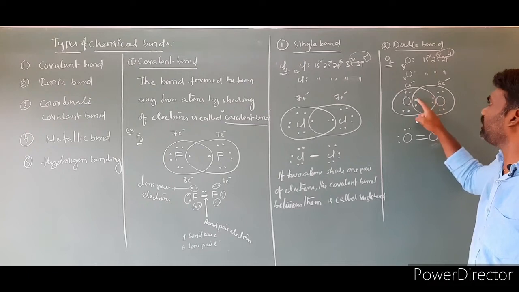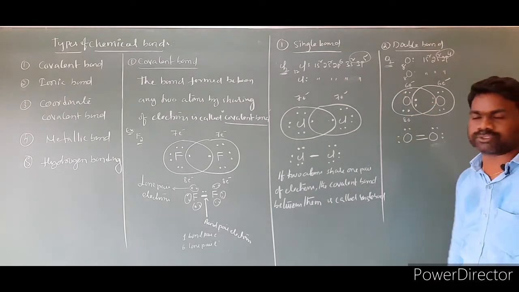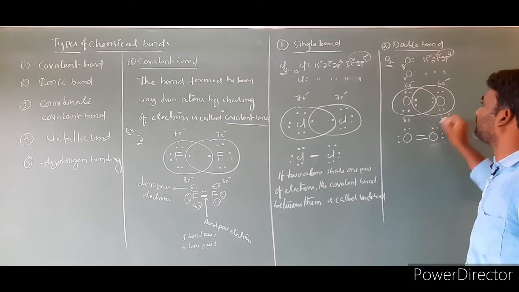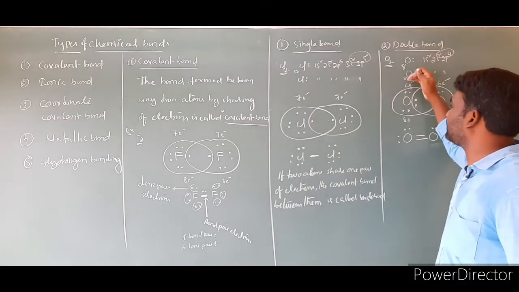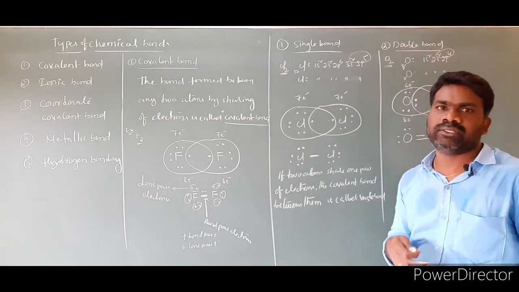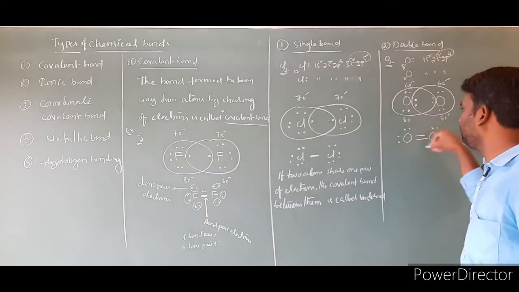So 1, 2, 3, 4, 5, 6, 7, 8. It reaches 8 electrons in the outermost energy level. 1, 2, 3, 4, 5, 6, 7, 8. It also reaches 8 electrons. Before sharing they have 6 electrons. After sharing they have 8 electrons each. They reach noble gas configuration. They become stable. Now I showed all the electrons on the molecule.